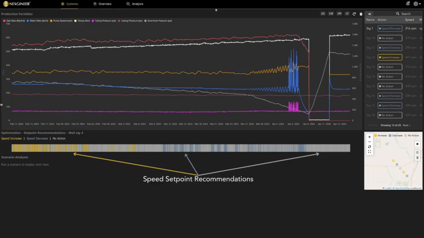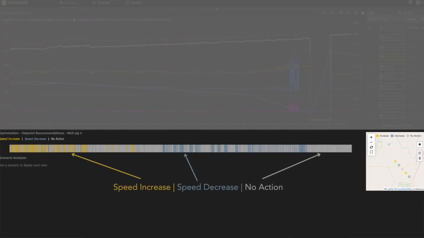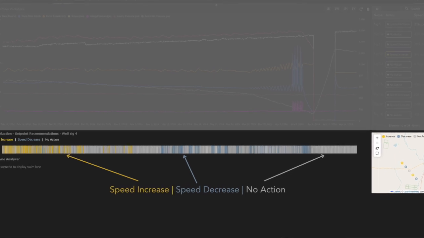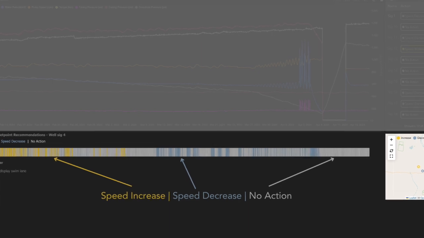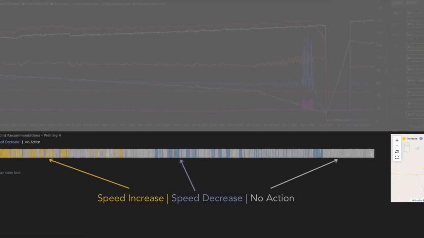On the other hand, the smart controller is supervising in open loop, meaning the recommendations are being made by the smart controller, but not being actioned. This means the PID control remains as the primary form of control, but we have visibility of what the smart controller would have been doing differently if it were the primary controller. Now the smart controller is generating these set point recommendations at a given point in time. These recommendations are in the swim lane below, where yellow depicts a speed increase, navy blue a speed decrease, and the grey shading represents no action recommended to the controller.